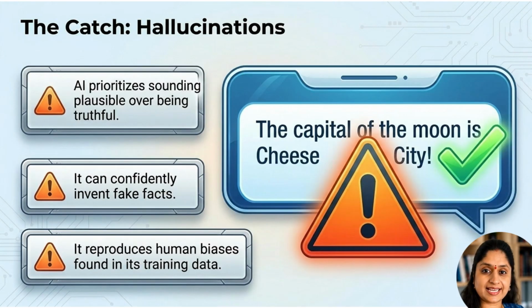Because AI is predicting language, it can sometimes create answers that sound right but are completely wrong. These are called hallucinations. The model prioritizes a fluent, convincing response, but fluency is not the same as truth. If the model lacks the right information, it may still generate something confident. It can also repeat biases from its training data. That is why AI is useful, but it must be checked. For important decisions, always verify facts with trusted sources.